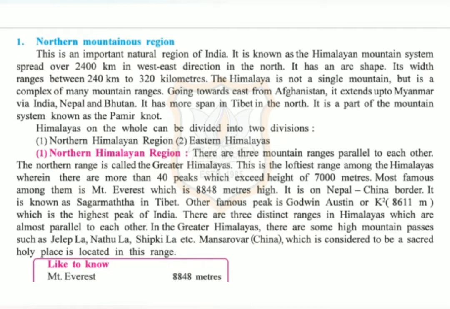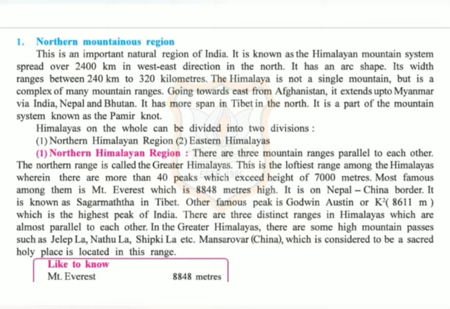Himalaya is not a single mountain but is a chain of many mountain ranges. Himalayas starts from Afghanistan, move eastwards and reach Myanmar via Pakistan, India, Nepal and Bhutan. It has more span in Tibet.